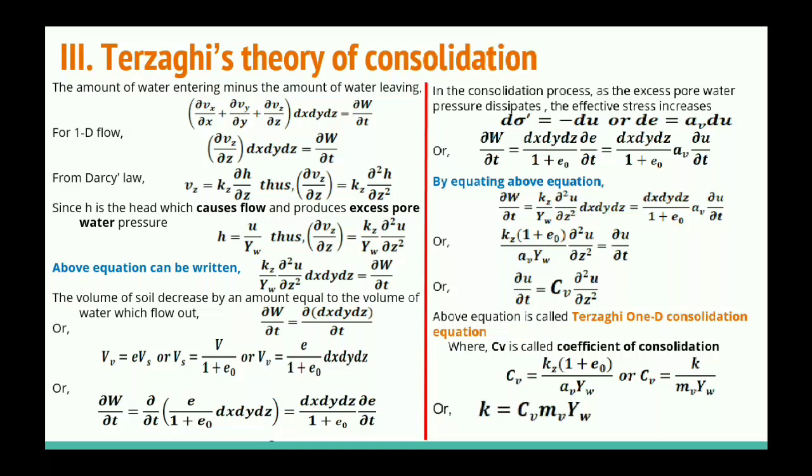So we can write K, that is the coefficient of permeability, as CB into MB into gamma W. So just remember this whole formula, formulas are very important, and in the numerical problems, we will use all these formulas directly.